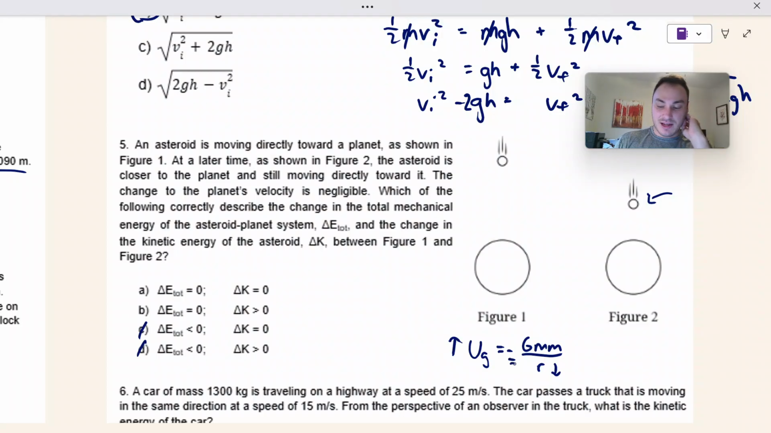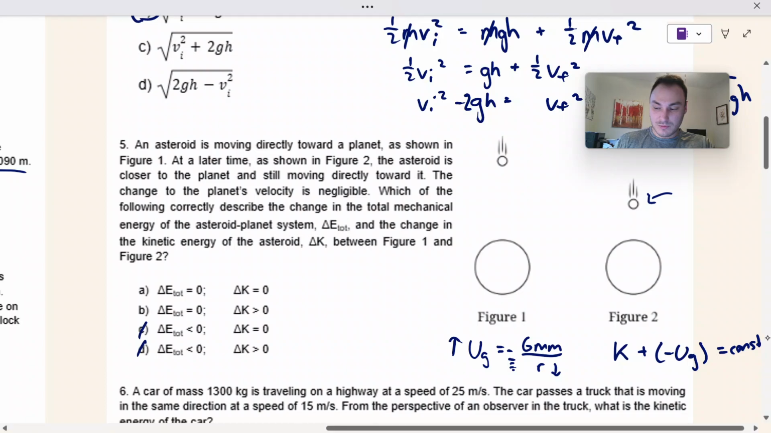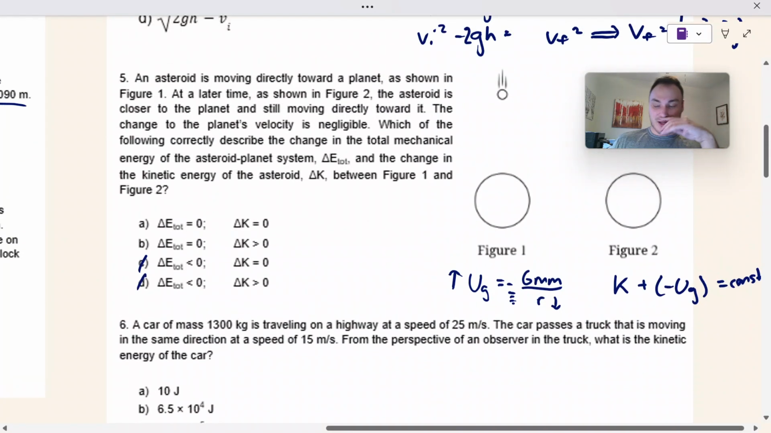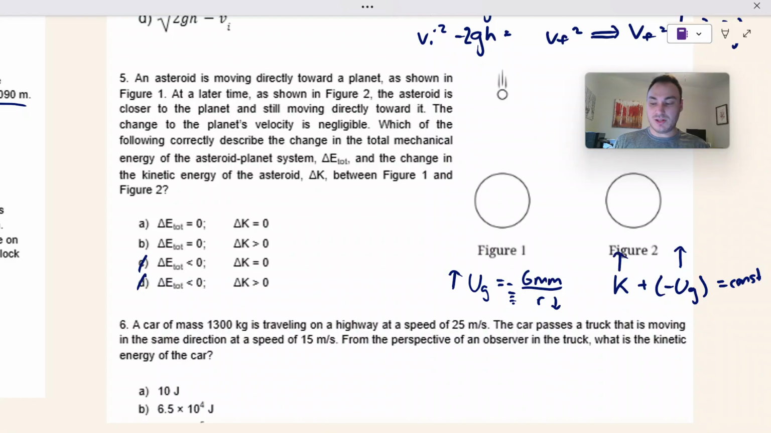And since this is a negative, that means we need, that's supposed to say constant. Since this is negative, if this gets bigger, and since it's a negative, that means this also needs to get bigger in order for energy to be constant. So the answer there is B for number 5.